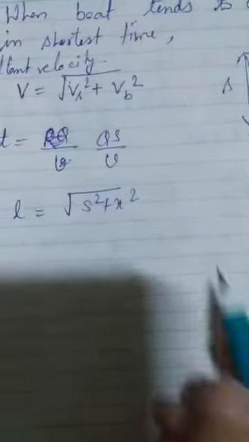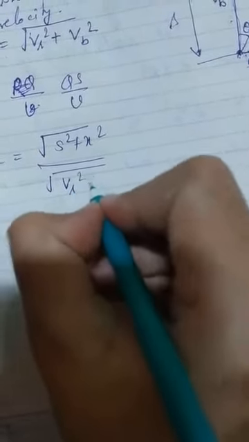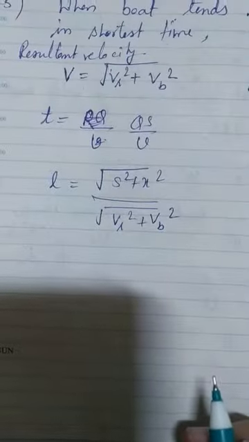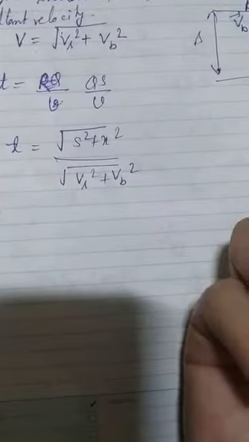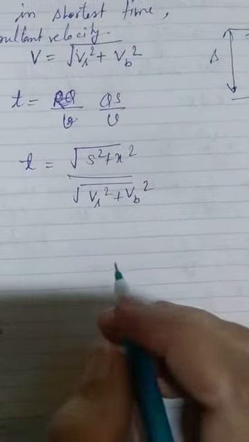This is our distance, and the velocity V we have already found: under root VR square plus VB square. This is the shortest time taken by the boat inside the river.